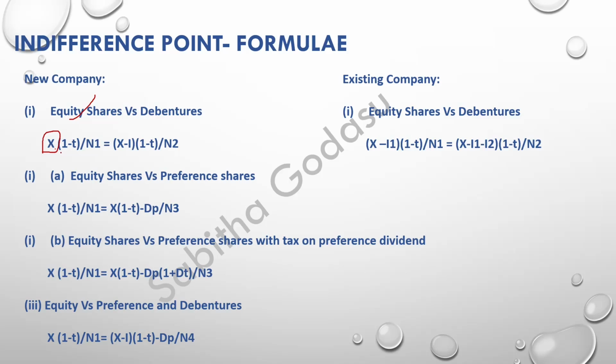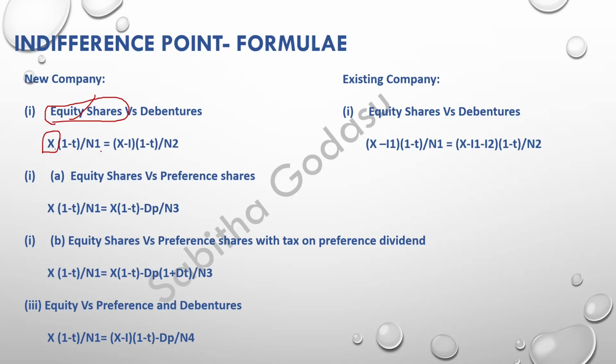What do we mean by EBIT? Earnings before interest and tax. Now we are deducting the tax. Interest we are not paying, because at this point we have not raised funds through debt. So no interest payment, and that is why we directly deduct the tax. So that is X into 1 minus t.